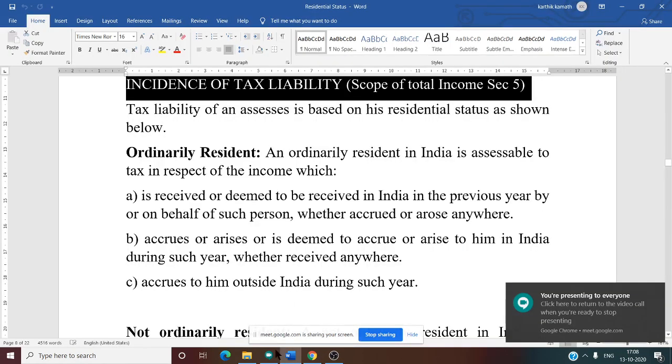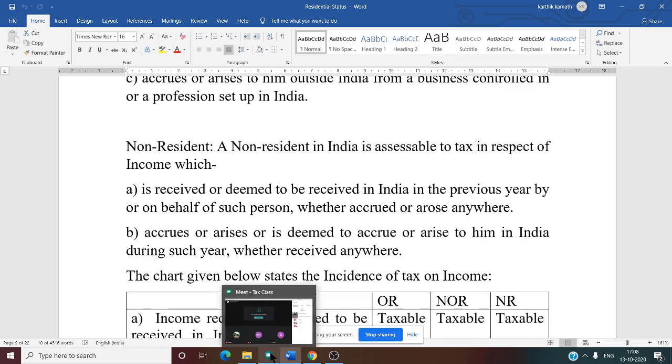So now we know who is an ordinarily resident, who is a not ordinarily resident, and who is a non-resident. An ordinarily resident is one who stays in India in the previous year for more than 182 days. Not ordinarily resident means the person is in India but is not a common citizen.